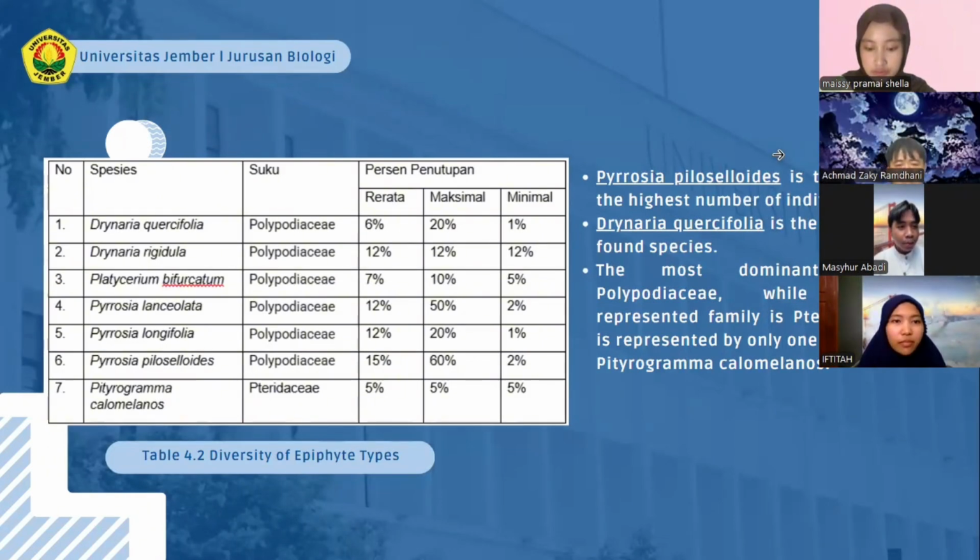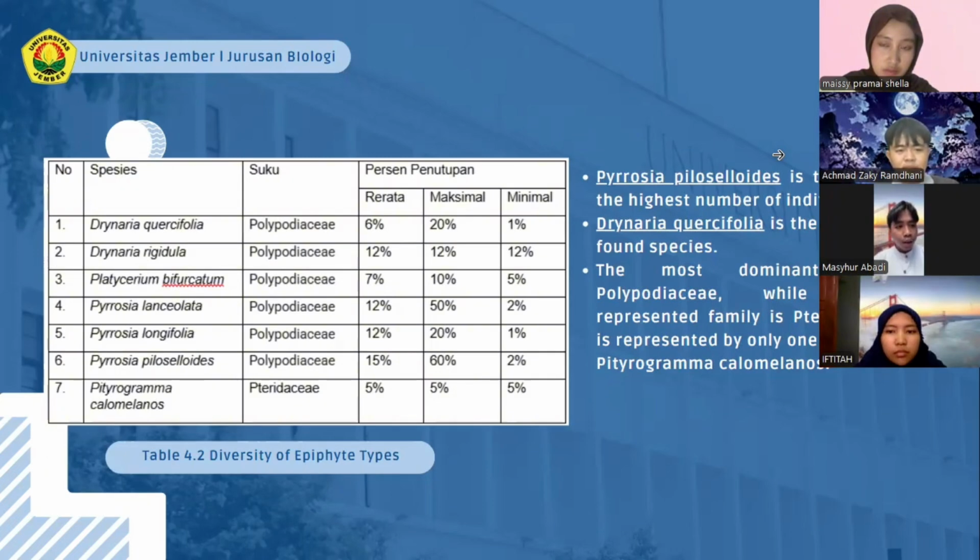The second species is Drynaria rigidula, also from the Polypodiaceae family, with an average and maximum cover percentage of 12%. The third species is Platycerium coronarium, assumed from the Polypodiaceae family, with an average canopy cover of 7% and a maximum of